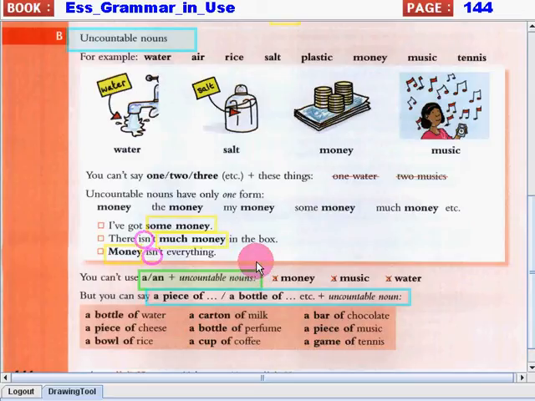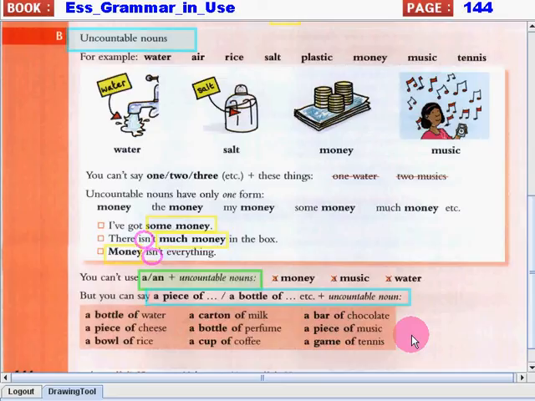Again, we cannot use the articles a or an with those uncountable nouns. We cannot say a money, a music, or a water. But we can say a piece of or a bottle of plus uncountable nouns. Now let's read the following. A bottle of water, a piece of cheese, a bowl of rice, a carton of milk, a bottle of perfume, a cup of coffee, a bar of chocolate, a piece of music, a game of tennis.